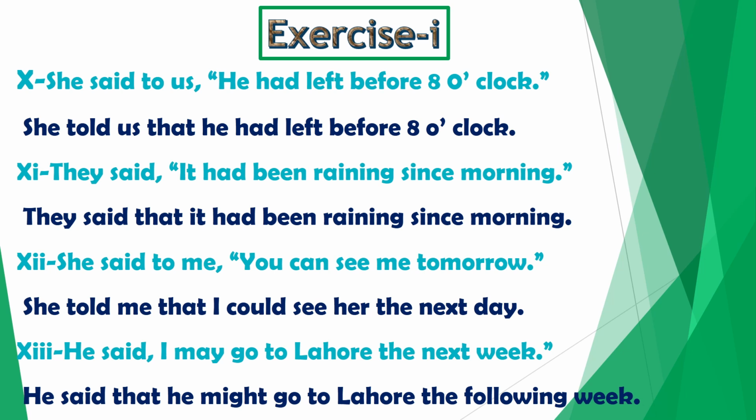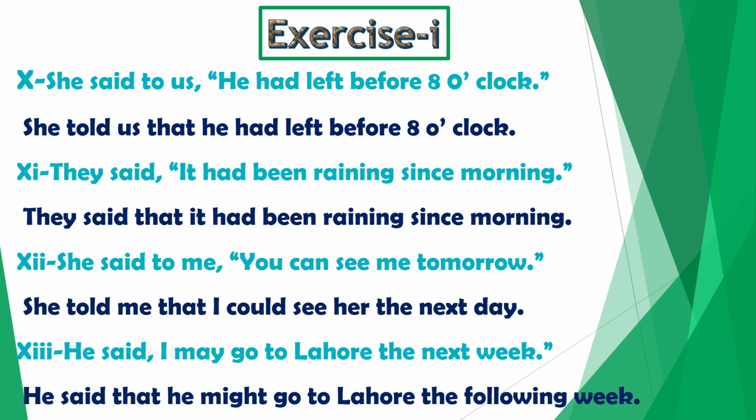Sentence number 12. She said to me, you can see me tomorrow. Object is present after the reporting verb, so said to changes into told. She told me. We remove commas and put that as the conjunction. You, it is the pronoun of second person. Second person pronoun changes according to the object. What is the object over here? Me. So you becomes me.